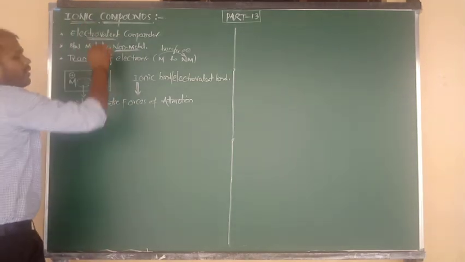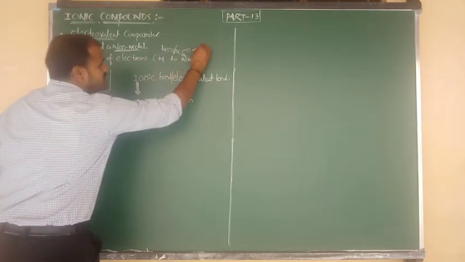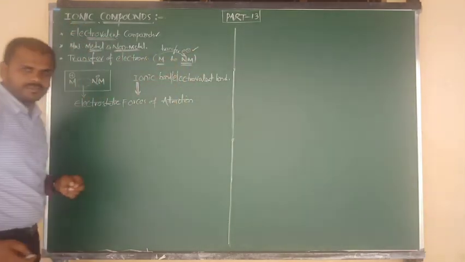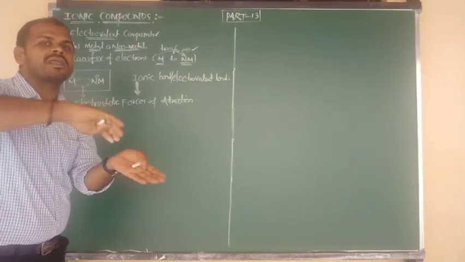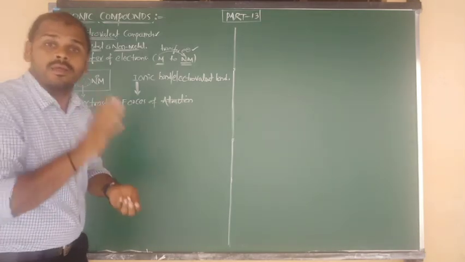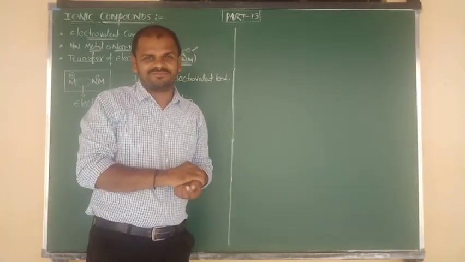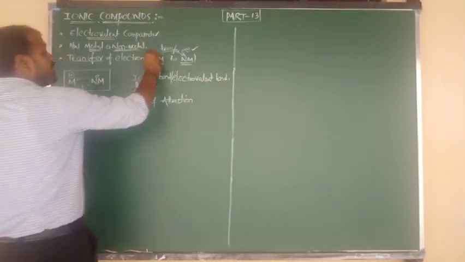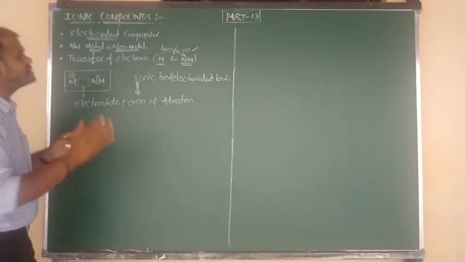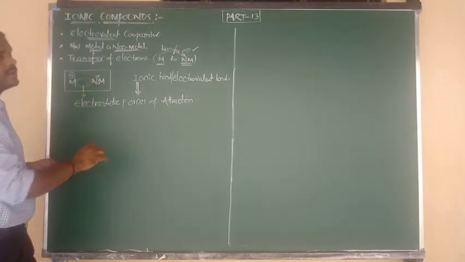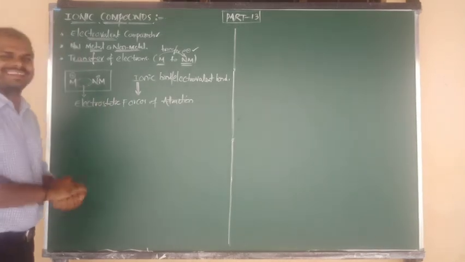Why are they known as ionic or electrovalent compounds? The reason is they are formed by the transfer of electrons from a metal to a non-metal. Electrons are transferred from metal to non-metal, maybe 1 electron, maybe 2 electrons, maybe 3 electrons. That will depend on valence electrons. Yesterday I told you that concept. So by the transfer of electrons from a metal to a non-metal, an ionic bond is formed. That's why we call this electrovalent, the transfer of valency electrons.